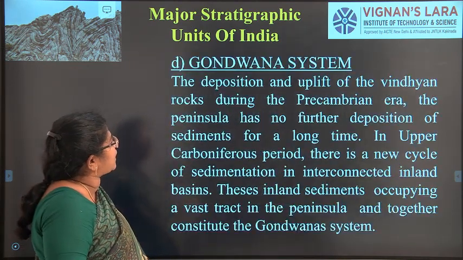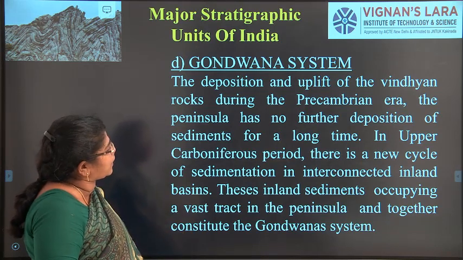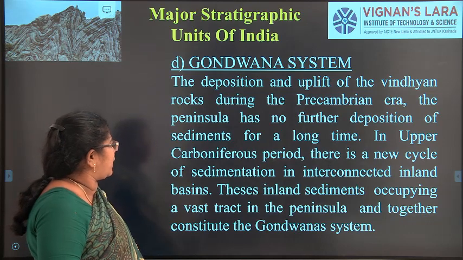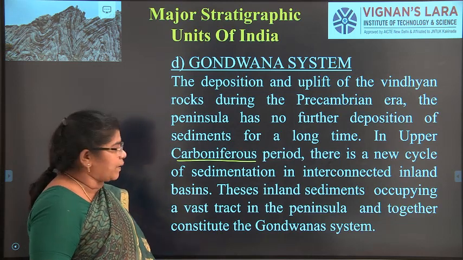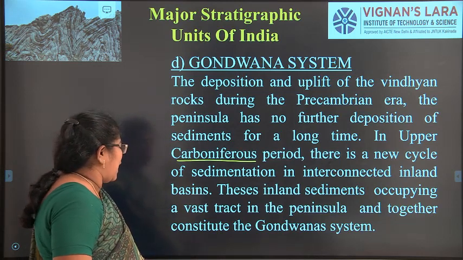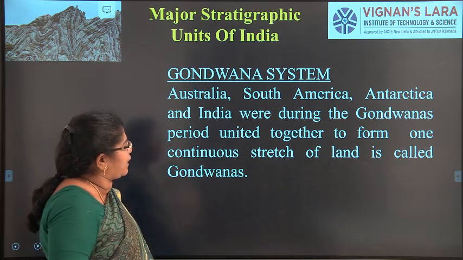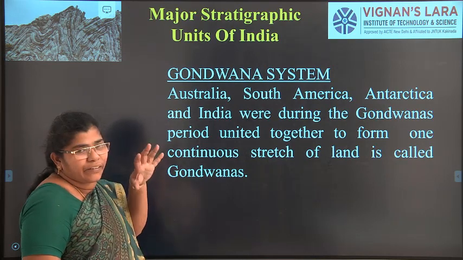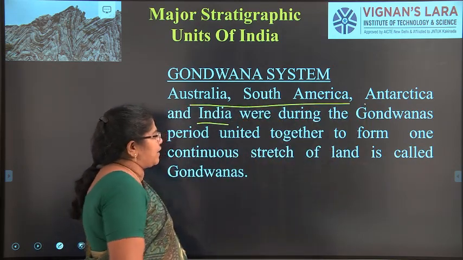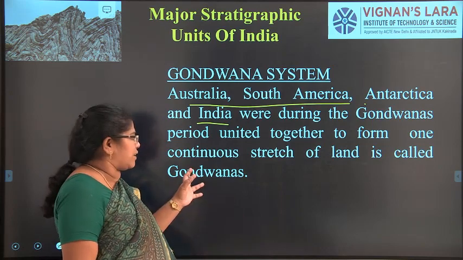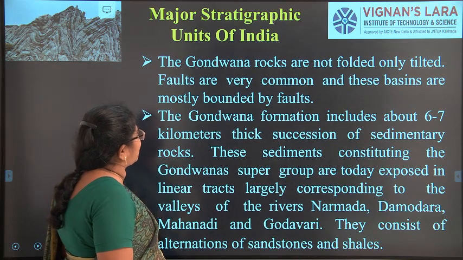The next one, the 4th one, is the Gondwana system. In the Gondwana system, the Vindhyan rocks of the pre-Cambrian era were found, right? So it has a carboniferous period, where carbon is found in large quantity, and it is mostly in the other parts of India. It is found in Australia, South America, Antarctica, and India. These are all formed, and the continuous stretch of land is where this system was formed.